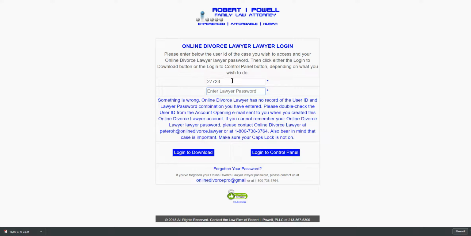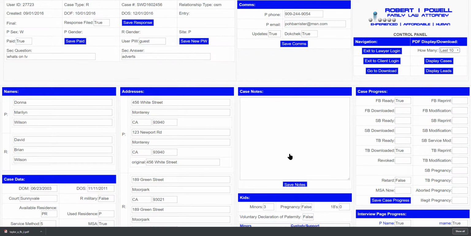You have to use your own secure lawyer password, not the client's password. So that illustrates something that I need to remember also. So when you log into the control panel, you don't use the client's password, you use your own password. And lo and behold, that works.